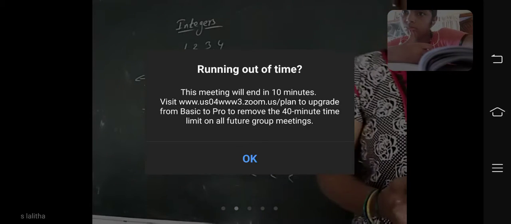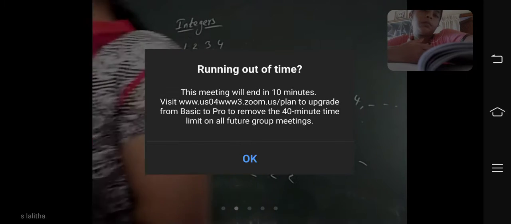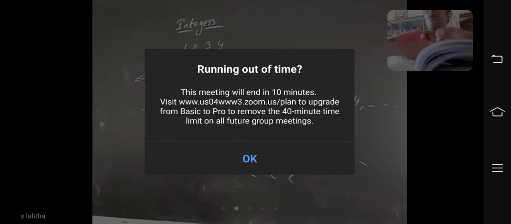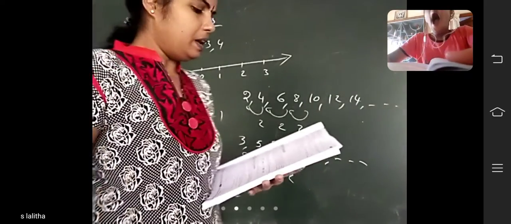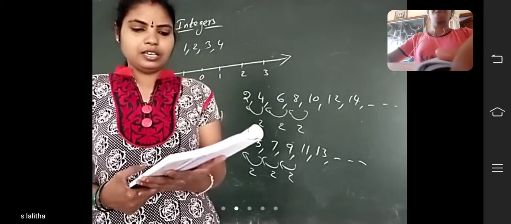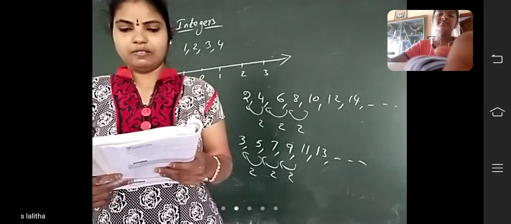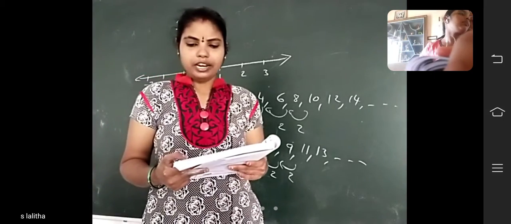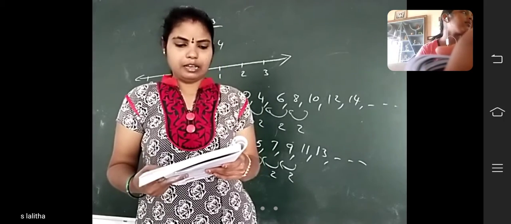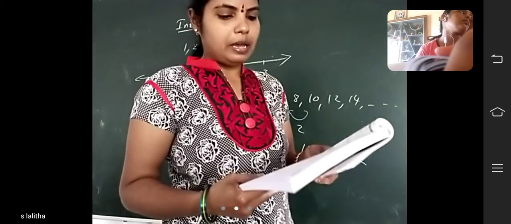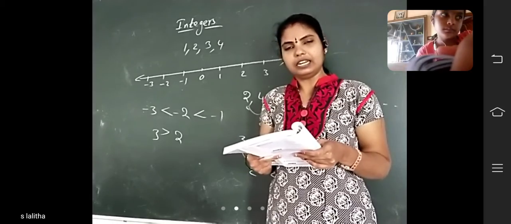Next, ordering of integers. Beginning with 0, numbers increase in value to the right: 0, 1, 2, 3, and so on, and decrease in value to the left: minus 3, minus 2, minus 1, 0. When comparing numbers, the order in which they are placed on the number line will determine if one is greater than or less than another number. If a number is to the left of another number on the number line, it is less than that number. If it is to the right, then it is greater than that number.